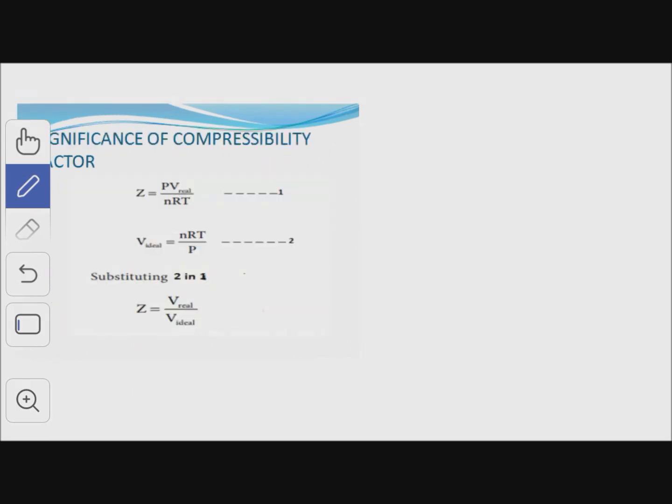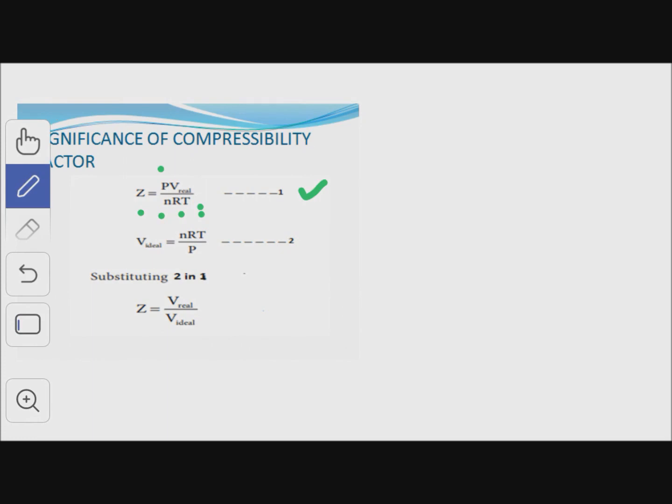Next is the significance of the compressibility factor. Here in equation number 1, Z is represented for real gases. That is, Z is equal to P V real, volume of the real gas, divided by nRT, where P is the pressure, n is the number of moles of the gas, R is the gas constant, and T is the temperature.